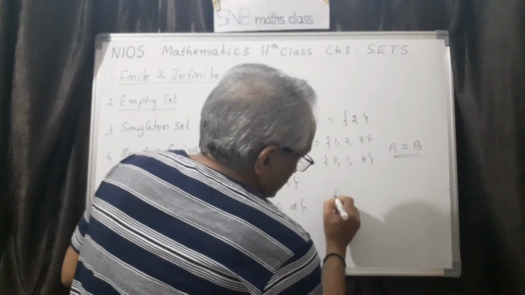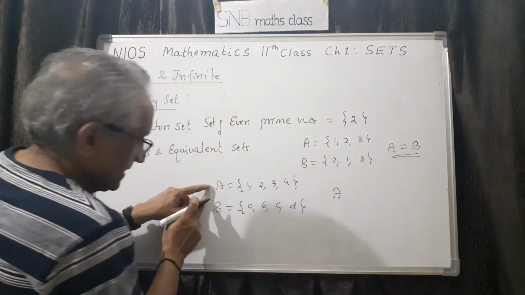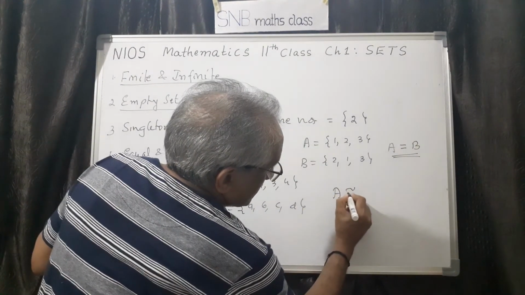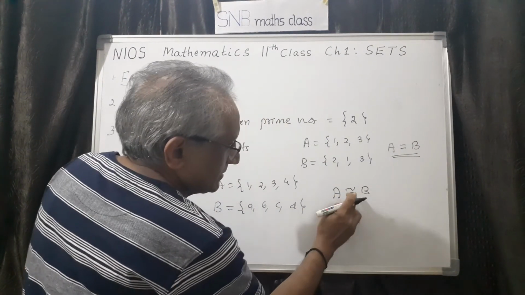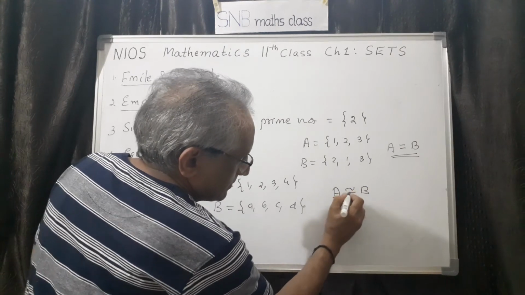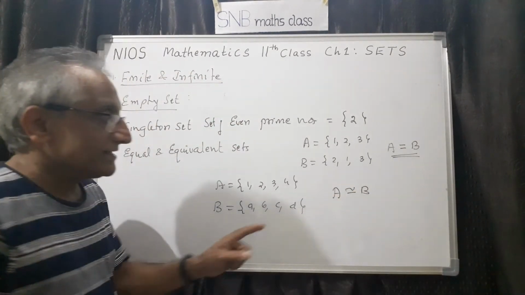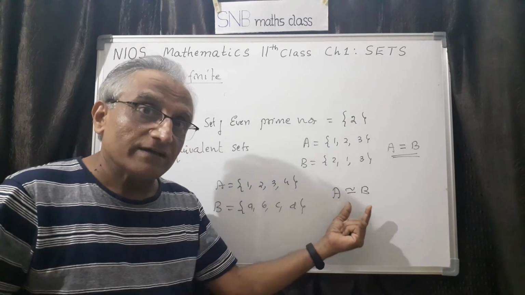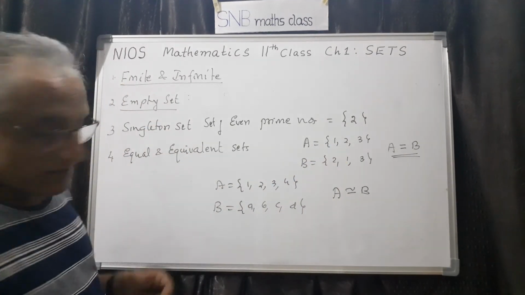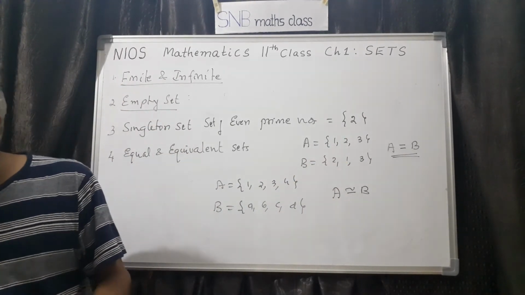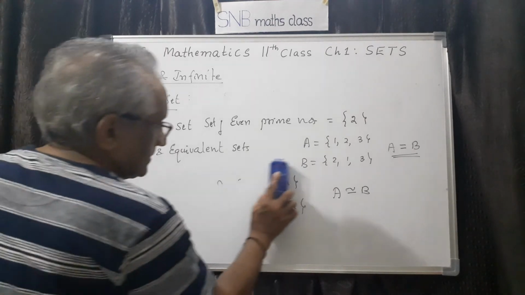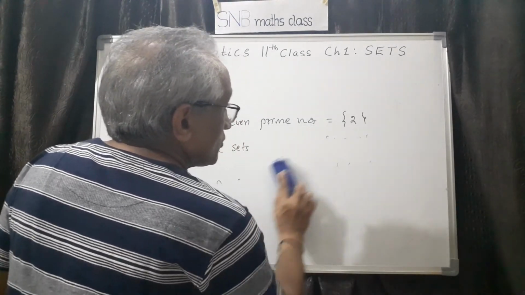So here we use a symbol. For example, if it is A and B, A is equivalent to B. Different texts use different symbols, like this or this one. It is not approximately equal, it is equivalent. Equivalent sets. So this is the meaning of equivalent. Then the last one, in your textbook, is disjoint sets.